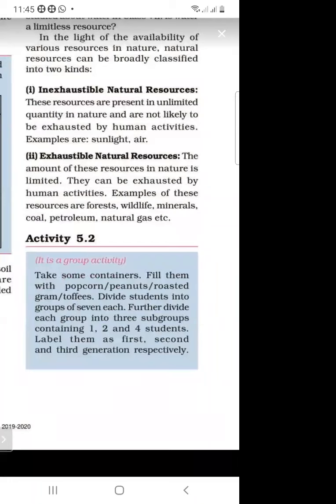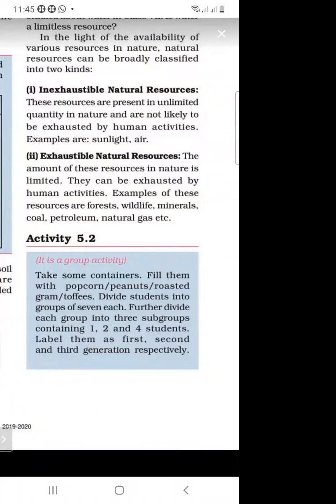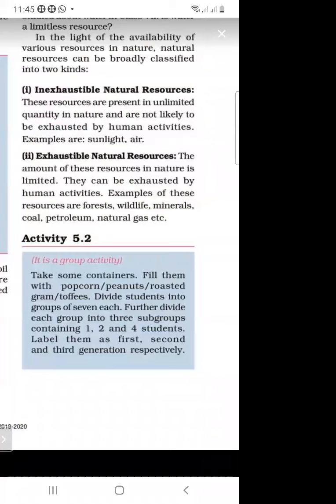So in the first group we are taking 1 student, in the second group we are taking the second student, and in the third we are taking the fourth. So there are three types of group of 7 students, and these are also divided into subgroups of 1, 2, and 4 students, and we are labeling them first, second, and third generation respectively.